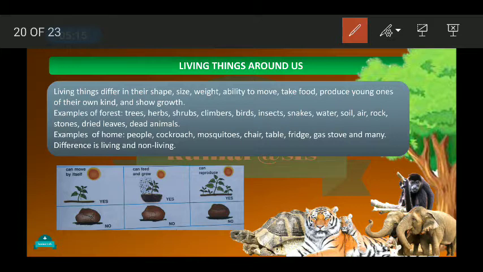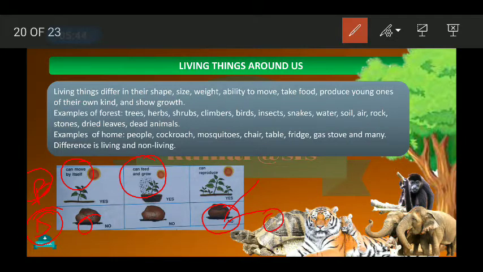So just take the example of a living thing like a plant and a non-living thing like a stone. Plant is a living thing and stone is a non-living thing. Let's take the comparison. If we take the example of stone, it cannot move by its own, it cannot feed, it cannot eat something, it cannot grow, and it cannot produce its own type.